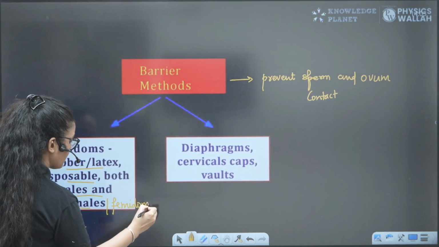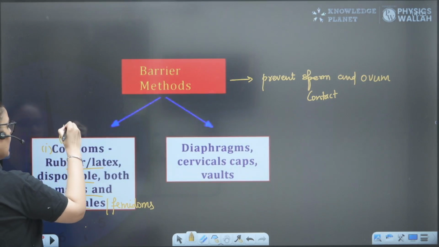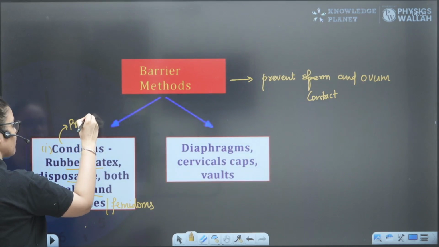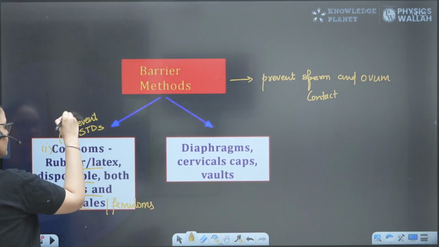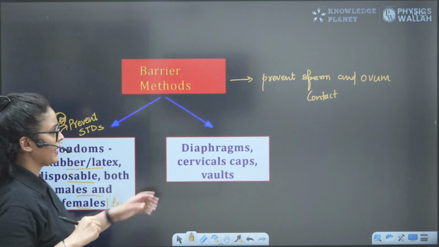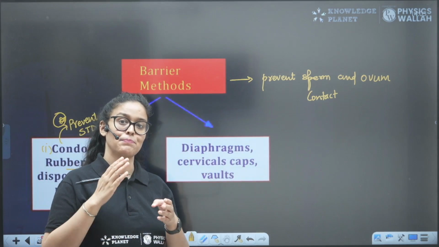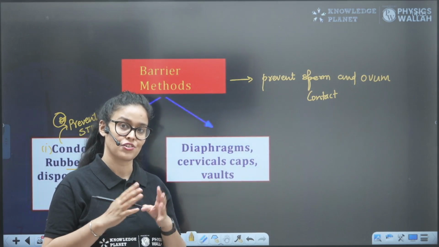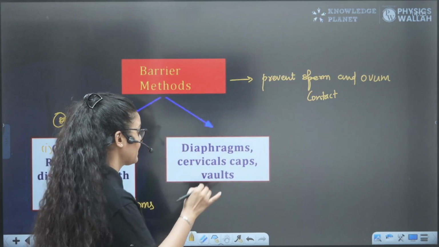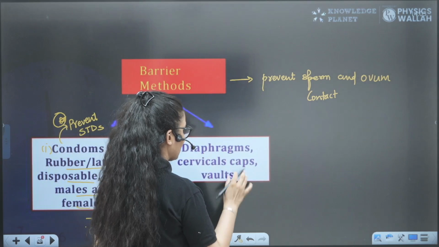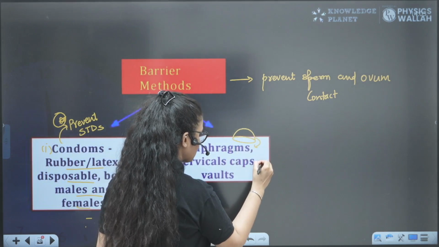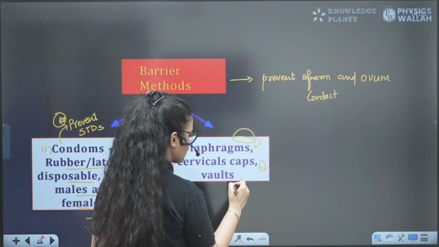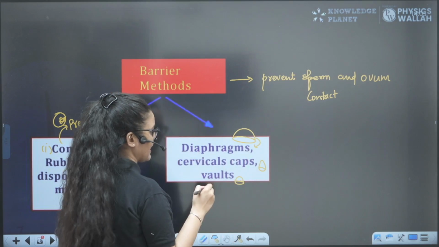When we talk about condoms, they also prevent STDs. Neat question. They are able to prevent sexually transmitted diseases, and plus they act as a barrier, basically reducing the chance of sperm and the ovum meeting, right? Next, diaphragm and cervical caps. The diaphragm looks like this, right? Cervical caps are nipple-like structures, and vaults are small miniature diaphragms.